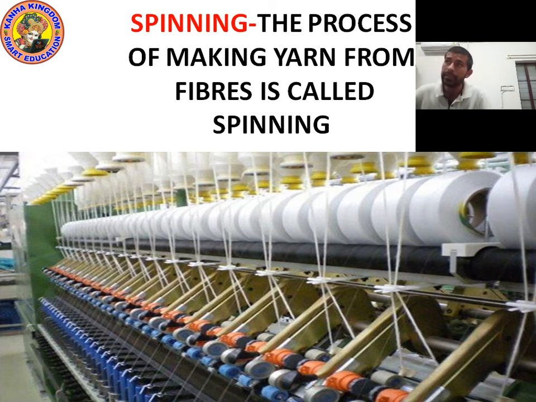So what is spinning? The process of making yarn from fiber is called spinning. It means we convert fibers into yarn. You can see a picture of a machine. This machine is used to convert fiber into yarn.